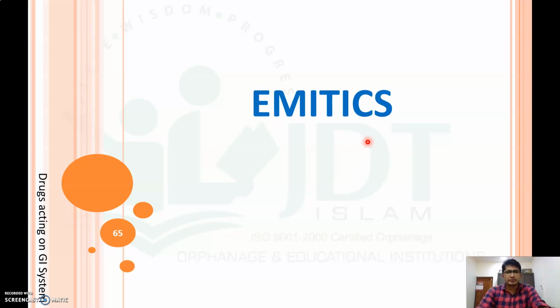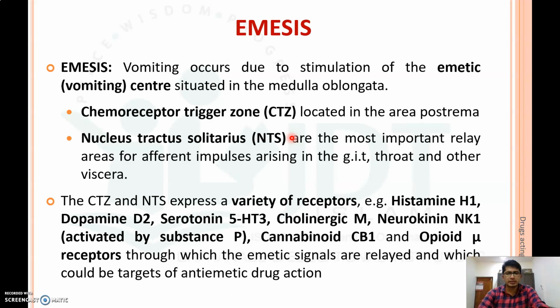In this video, we will discuss the pharmacology of drugs which are used as emetics. So before jumping to the emetics, let's have an idea about what emesis is. As we know, emesis is the vomiting which occurs due to the stimulation of the emetic center or vomiting center, which is situated in the medulla oblongata.